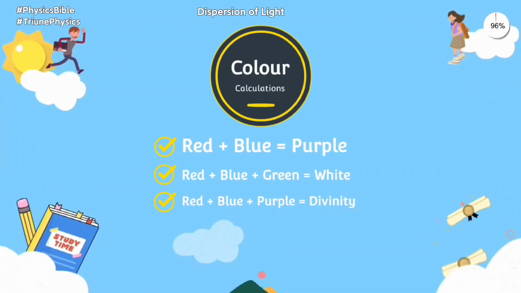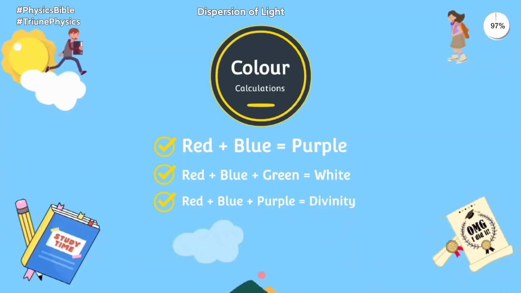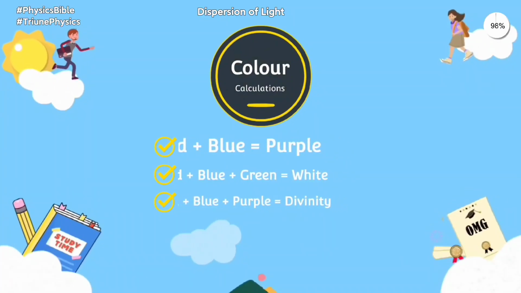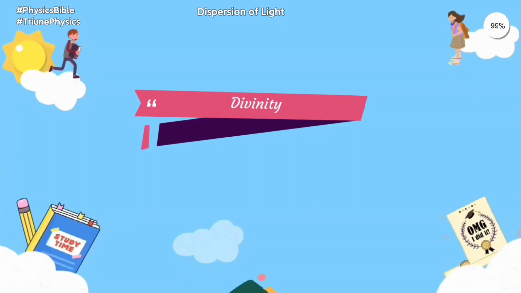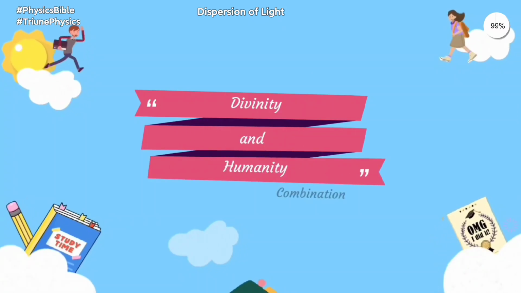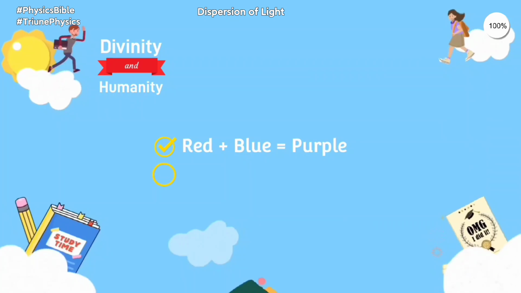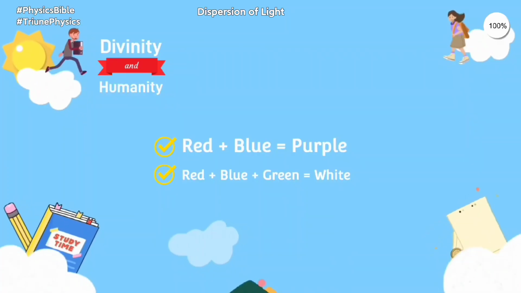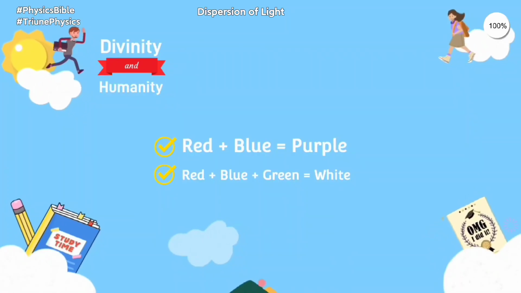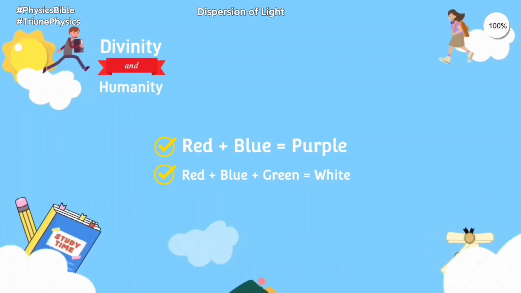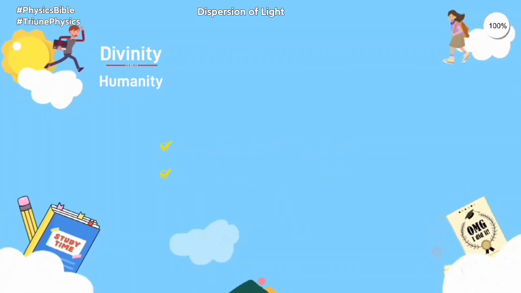For the first one, remember, red plus blue plus purple is equal to divinity, triune colors of God. Relating that to divinity and humanity combination, red plus blue is equal to purple. Then red plus blue plus green is equal to white. Green is humanity. Red plus blue is divinity. We get white: purity of life in the heart of man.